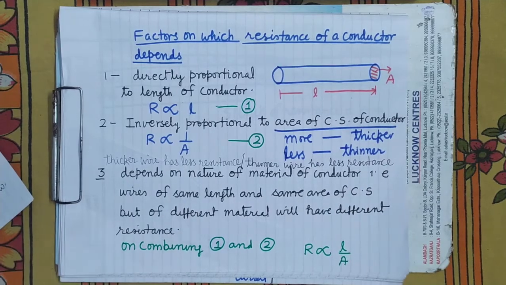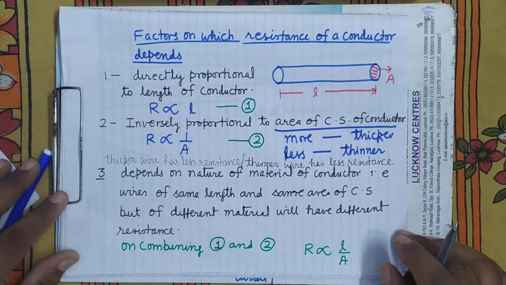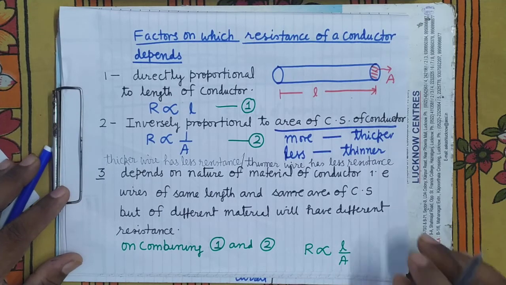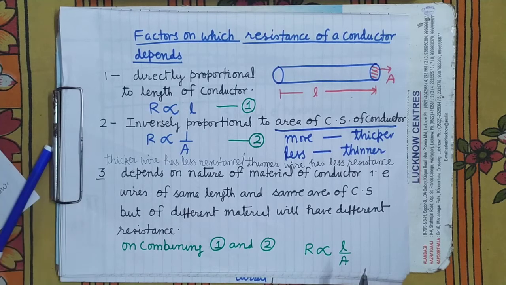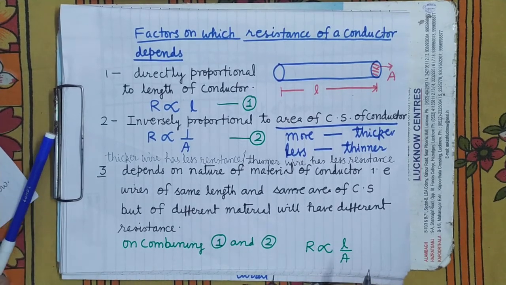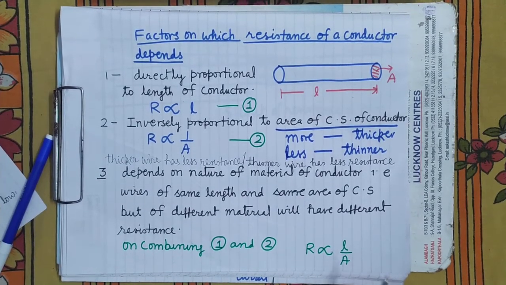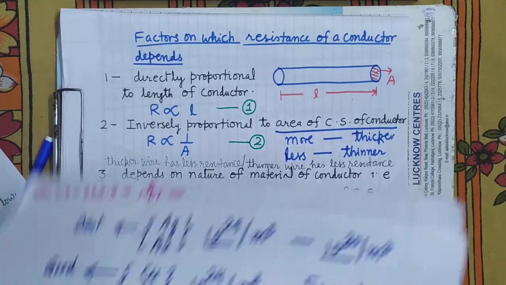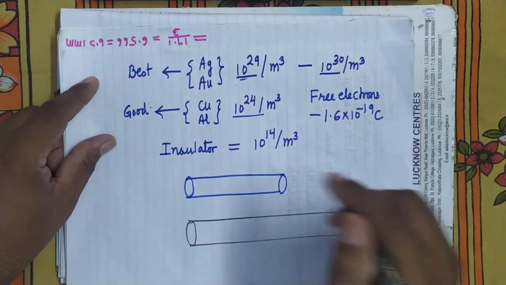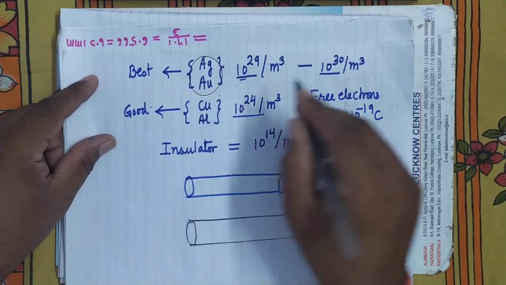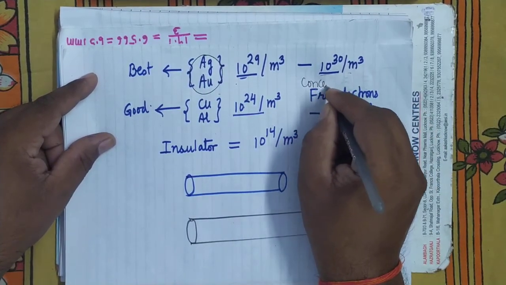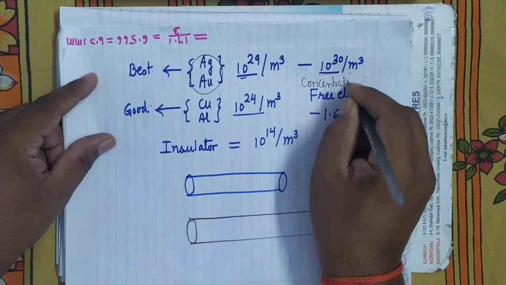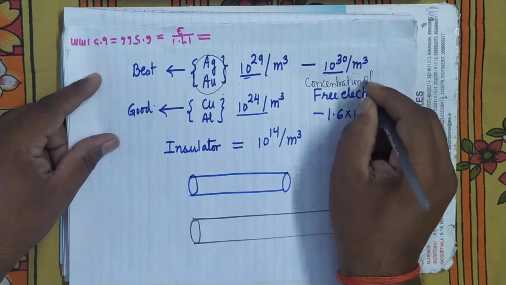There is one more factor on which the resistance of a conductor depends. It depends upon the nature of the material of the conductor. It depends on the concentration of free electrons in the conductor. Here you can see these two materials have more concentration of free electrons. This is the concentration of free electrons.